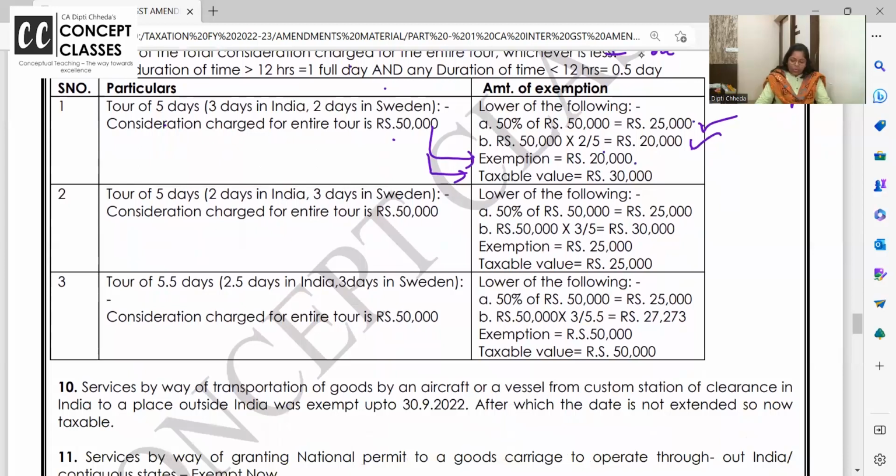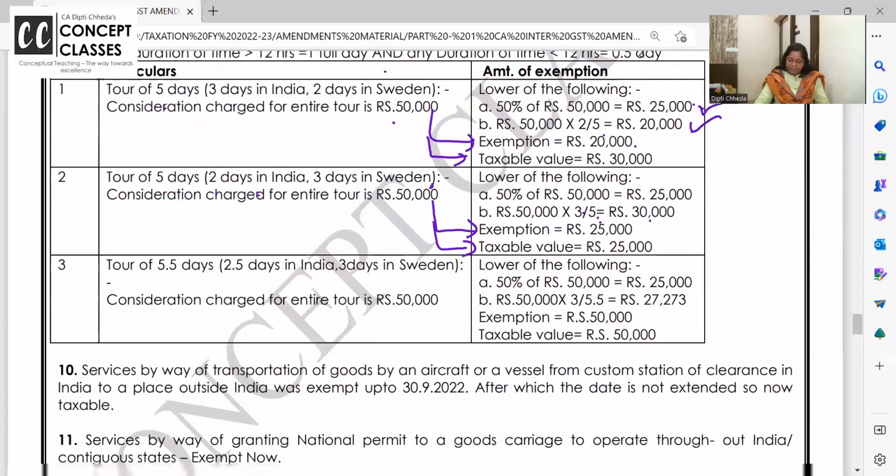Next, tour of 5 days, 2 days in India, 3 days in Sweden. Okay, so how much will be exempt? 50,000 into 3 by 5, 30,000. But maximum exemption is 50%. But ma'am, 3 days is 30,000. But the limit is 50% of the consideration, more than that exemption will not be given. So out of 50, exemption is 25, taxable is 25.